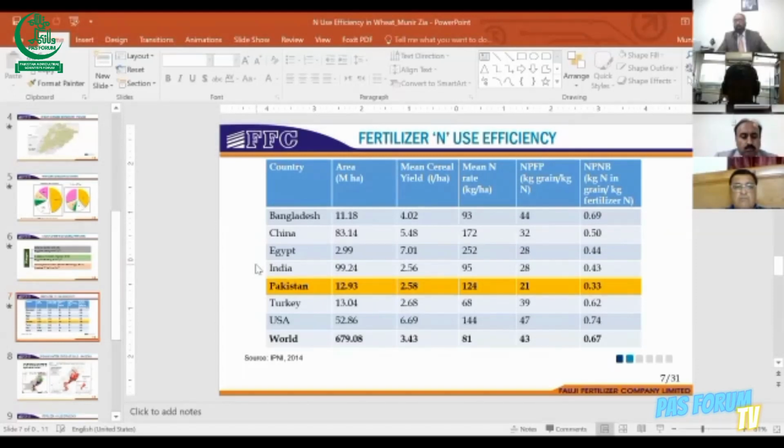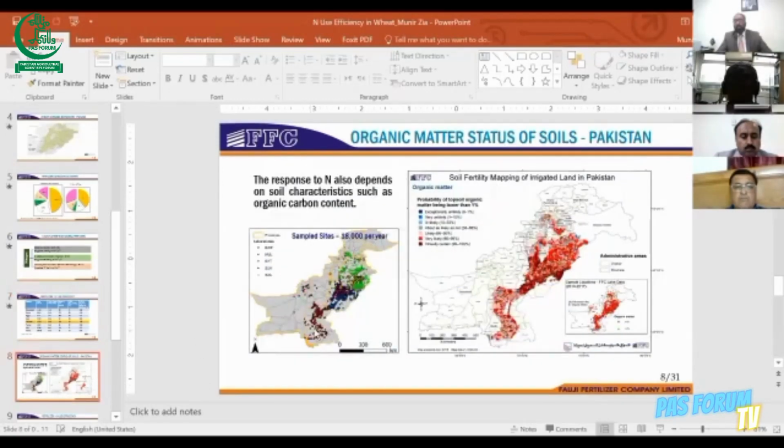So this means we need to focus on enhanced efficiency fertilizer products. We need to invest a lot in slow release N fertilizer or other coated, enhanced efficiency fertilizer products that could meet farmers' requirements, and also see whether we can meet the regulatory requirement of this country, especially after the Colombo Declaration, where we have to halve our nitrogen waste by 2030.